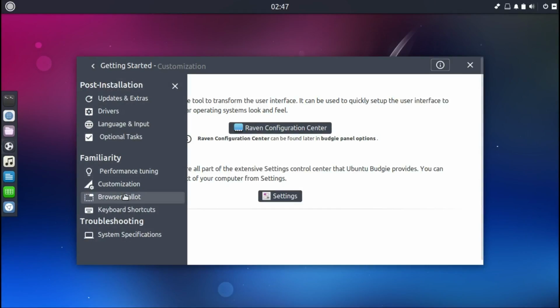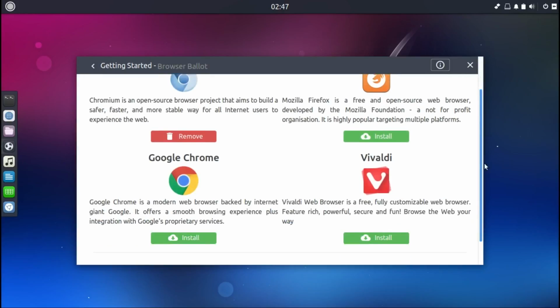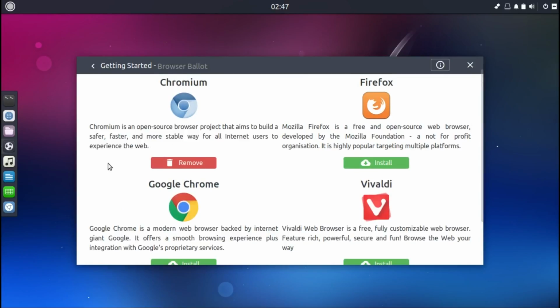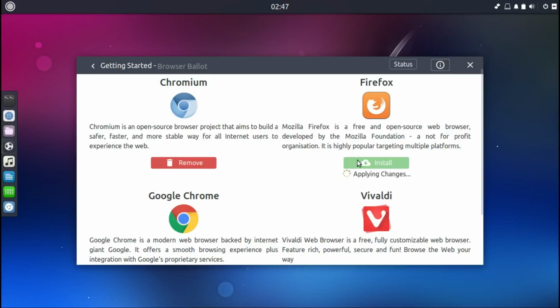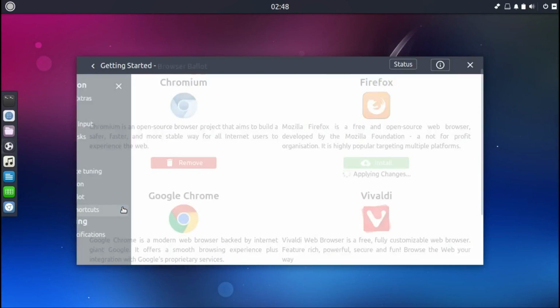Browser wallet. You can install different browsers here. You see Chromium is pre-installed. Here you go, let's install Firefox also, because I'm a fan of free and open source browsers, just like Chromium. And keyboard shortcuts, you can check them out here.